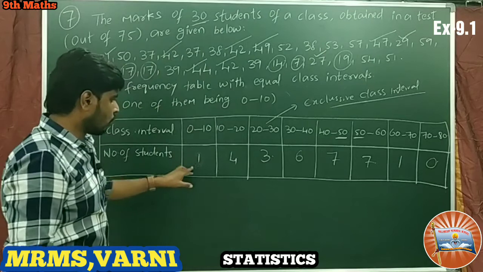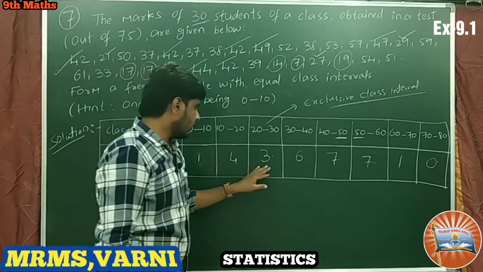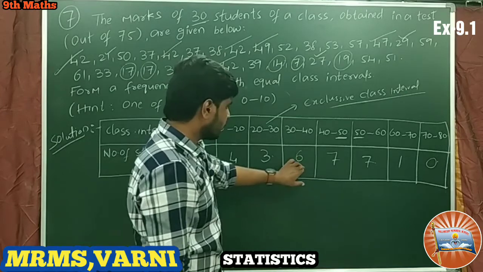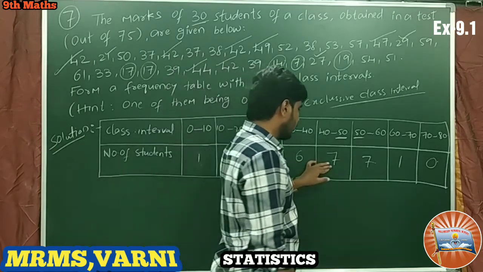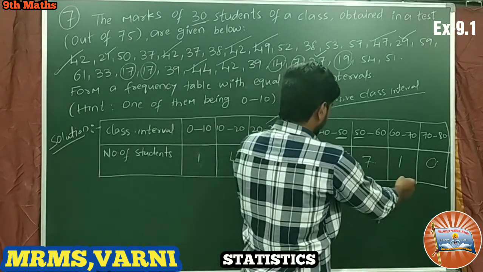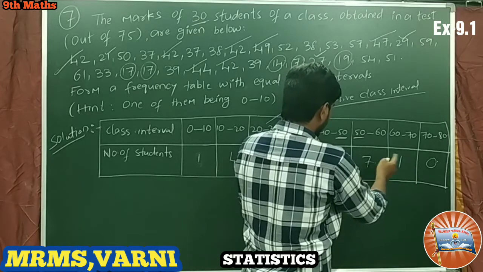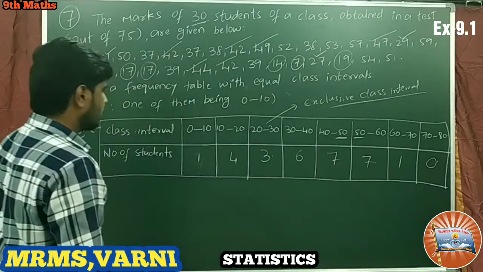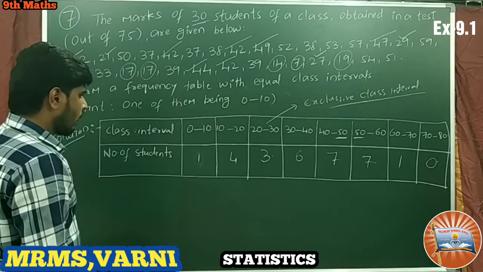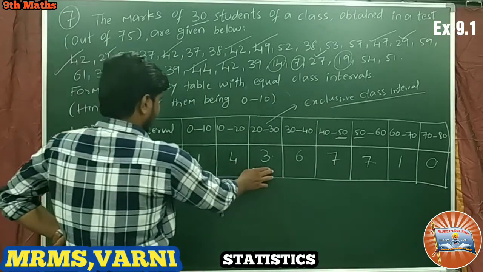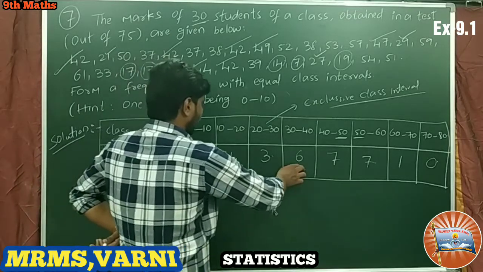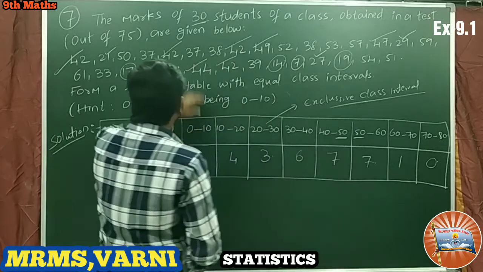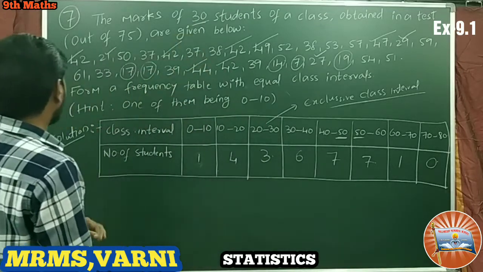So 1 plus 4, 5, 3, 8, plus 6, 14, 7, 21, 28, 29. So 1 is missed here. We need to get 30 actually. Let us check once again.